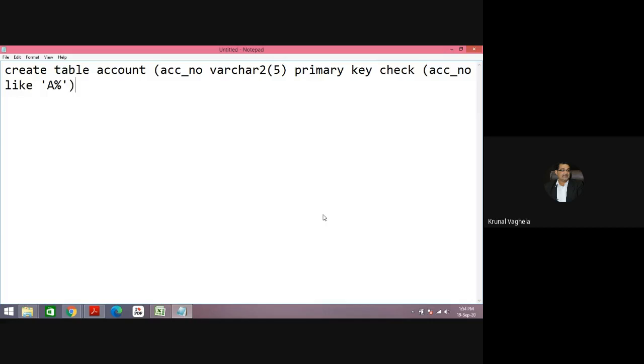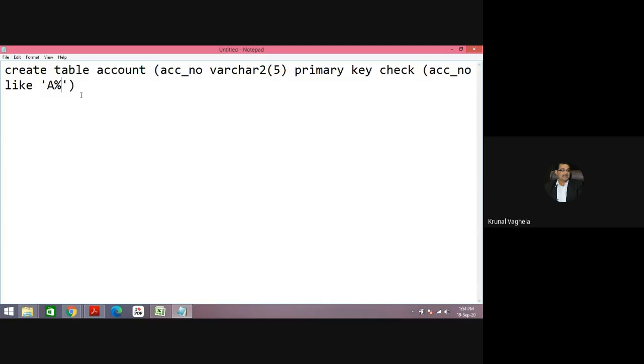What does it mean? Bracket over. My account number should start with A, then anything. This means anything. If you want my account number to start with A and end with B, you can write it like this. Start with A, end with 0, you can write like this. It should start with anything and end with A, something like this. So my account number should start with A and